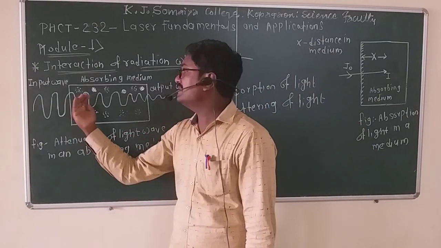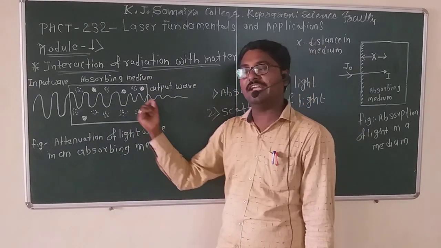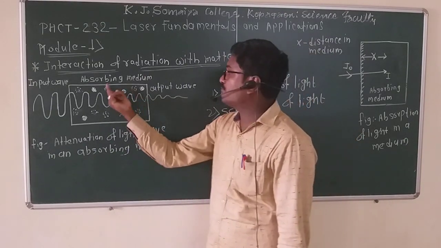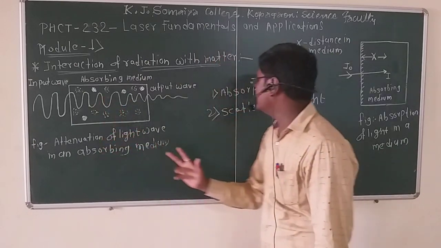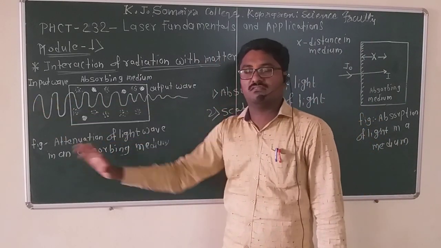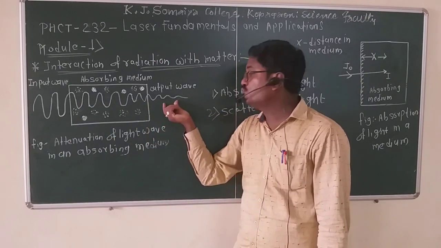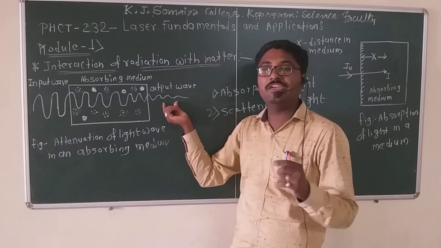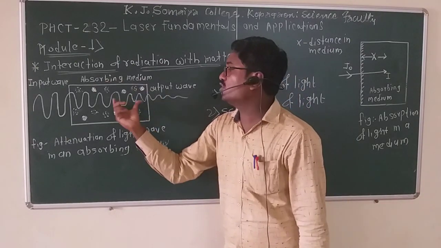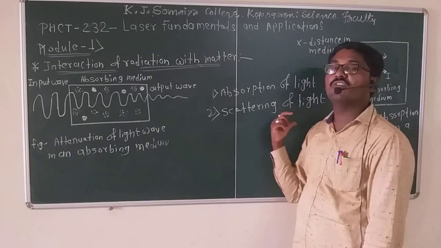That means the intensity of light is reduced in the absorbing medium, which has two processes, the absorption of light and the scattering of light.